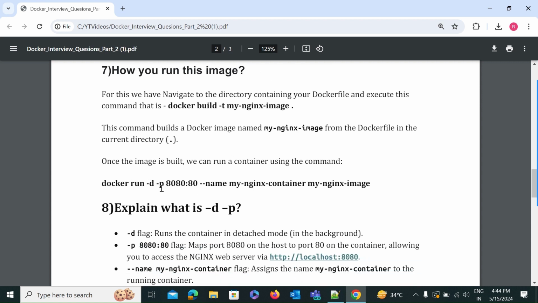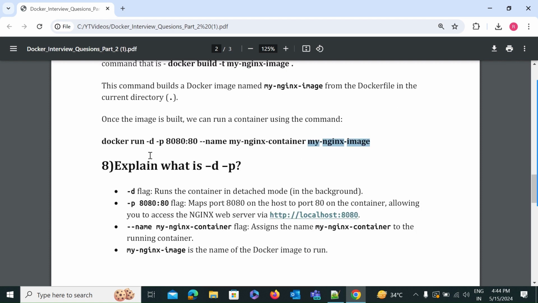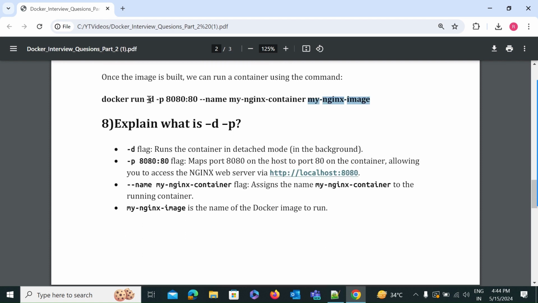Once the image is built, we can run a container using the command docker run -d -p 8080:80 --name my-nginx-container my-nginx-image. This is the name of the container and this is the name of the image. You can provide any name. There may be chances that the interviewer asks you to explain -d and -p, or to explain this command, so I have also included this information.